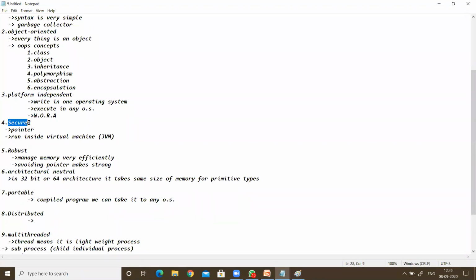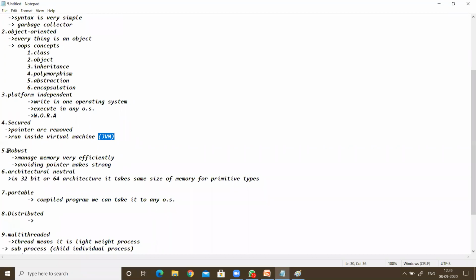The next, secured programming language. Pointers are avoided, pointers are removed in the language, so it is a secured language. Java programs run inside the virtual machine, that is the JVM. How the JVM works, what the architecture of the JVM is, how it is working, we will see in depth.